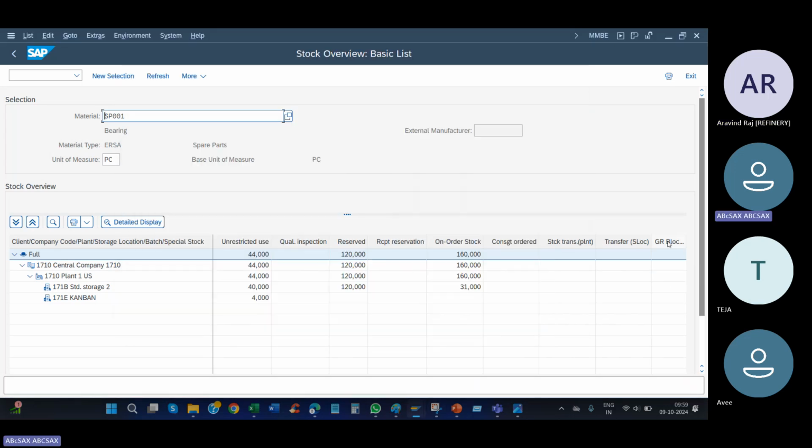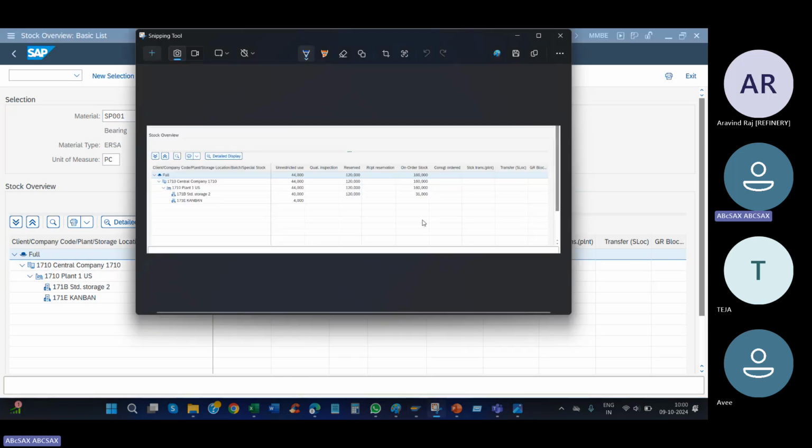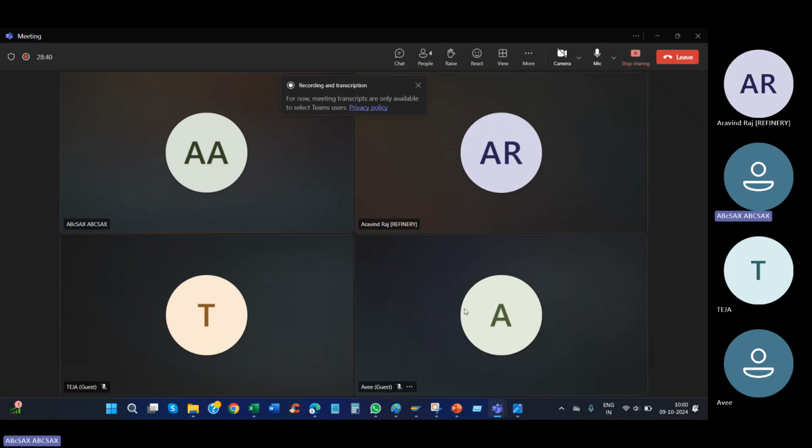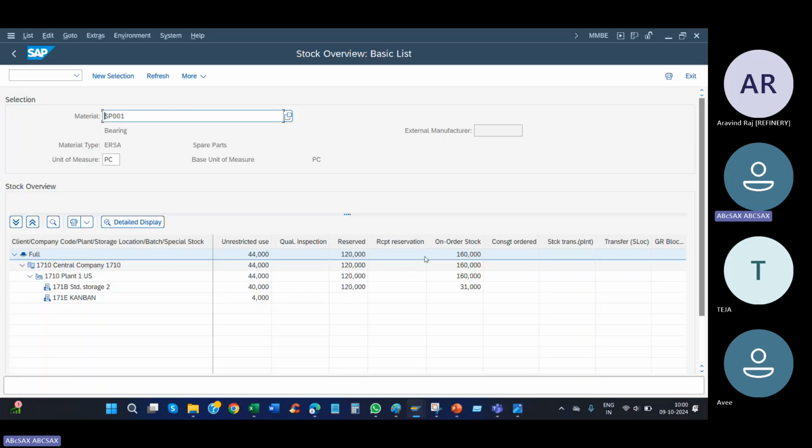Don't break your head on MM, but you should know what the MMBE T code is. They will not ask what is out of stock and all that. I am just teaching for knowledge purposes. You should know the MMBE T code to check the stock of the material. That is what you should know.